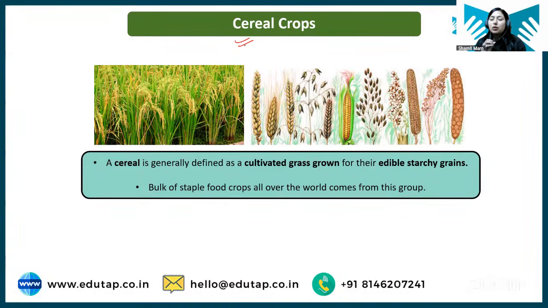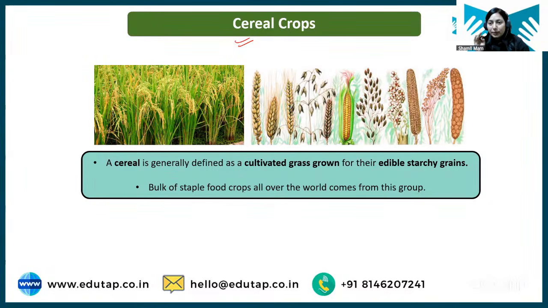They were originally grasses, but as these grasses are able to grow some kind of edible starchy grain, now humans have brought these grasses under cultivation and started growing these crops. Such crops are your cereal crops. Now students, examples of cereal crops: I have told you rice, wheat, maize, barley, sorghum.